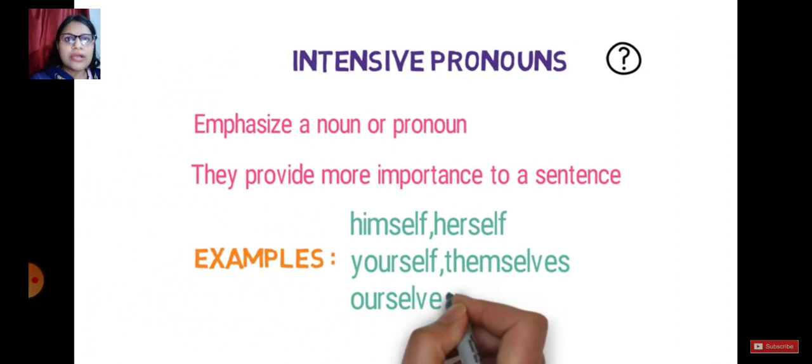Intensive pronouns are also known as emphatic pronouns. In your book it's written emphatic. They emphasize a noun or pronoun. They provide more importance to a sentence. Himself, herself, yourself, themself, ourself.